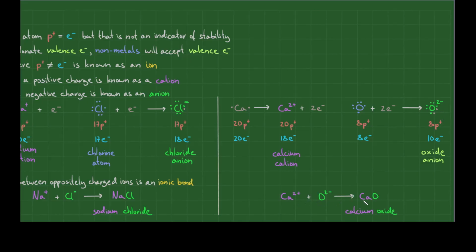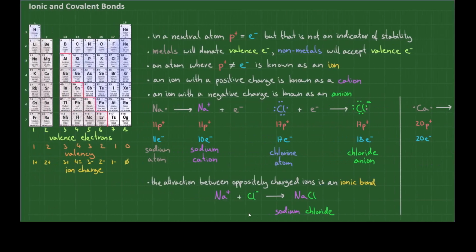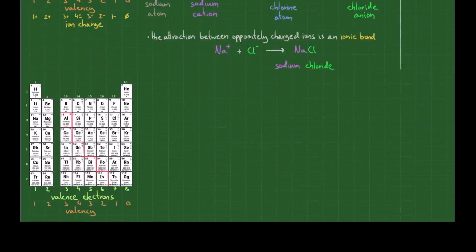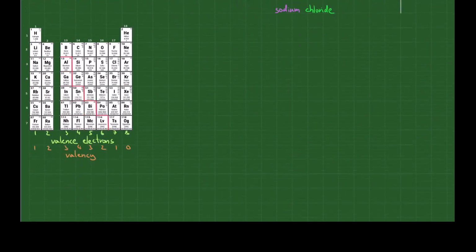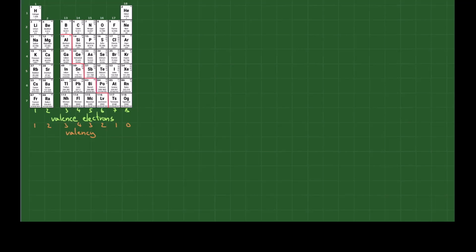Combining these two, we will end up with calcium oxide. Note that while ions are charged, ionic compounds are not. Overall, ionic compounds are neutral. Most compounds in biology are made from non-metals only. If we are dealing with non-metals only, the unpaired valence electrons are shared rather than donated or accepted. Let me explore what happens when an atom of hydrogen is combined with an atom of chlorine.